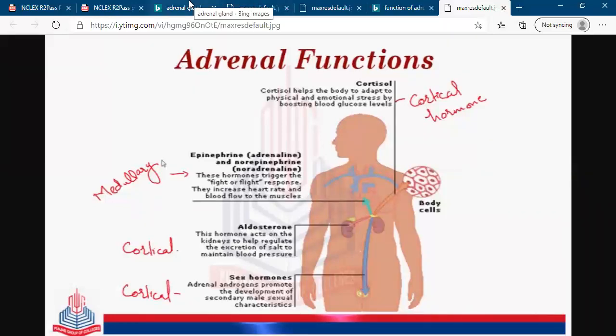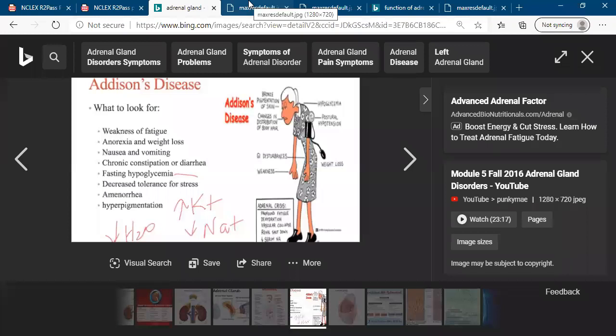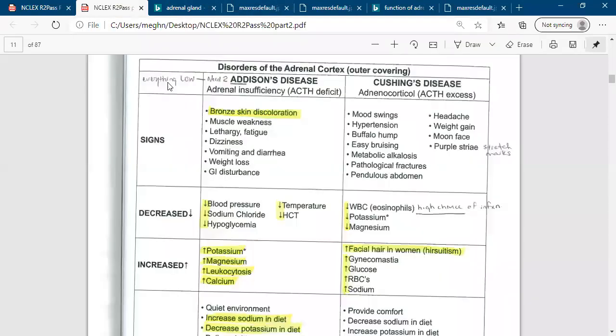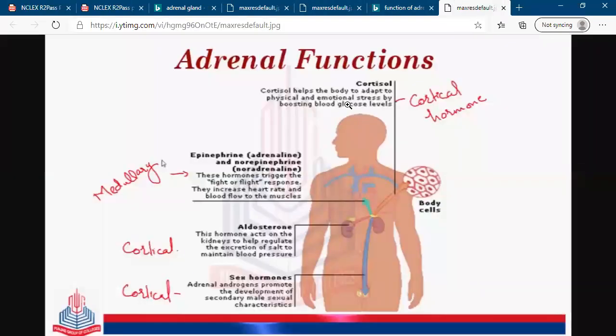And at the same time, when the adrenal cortex does not produce enough, or produces a very little amount, the disease is called Addison disease. In the same way, if the cortex produces too much, this is called Cushing disease. So here is a little bit about the stress hormone.